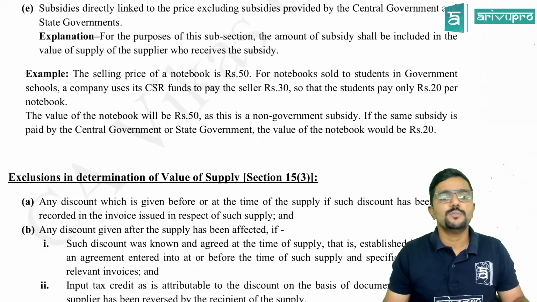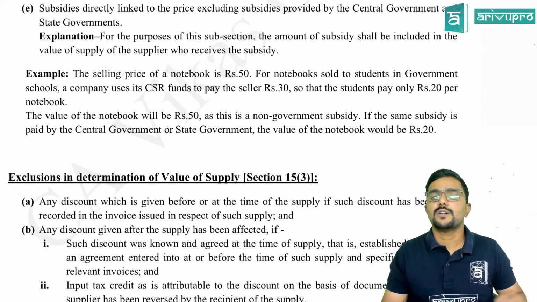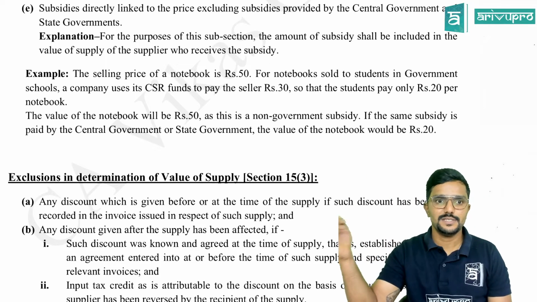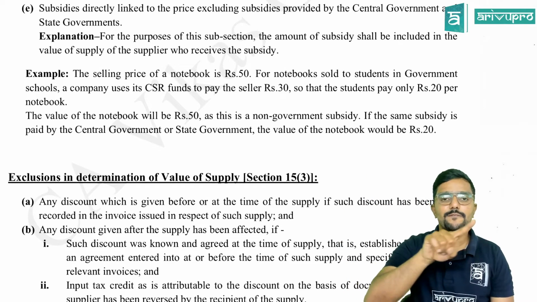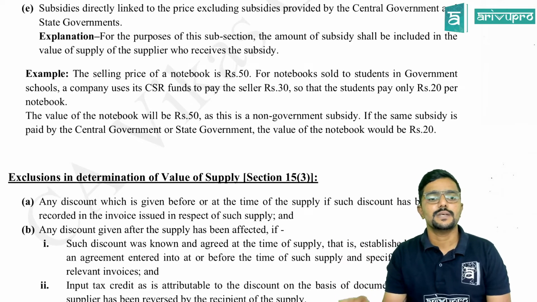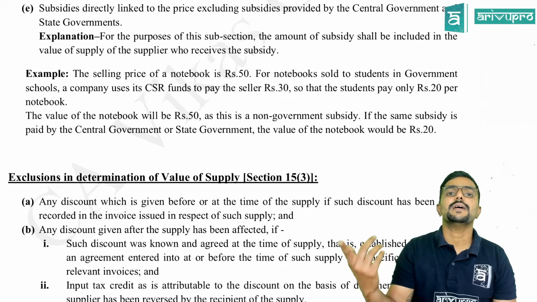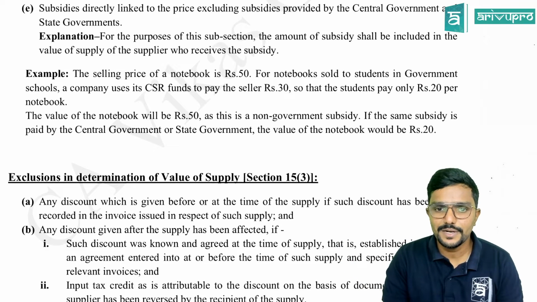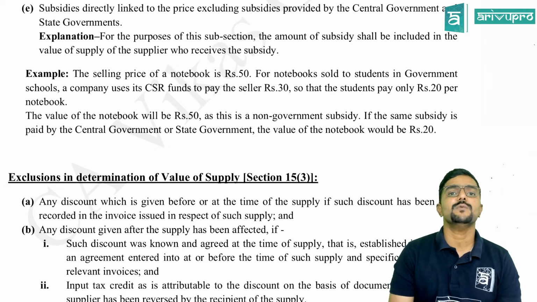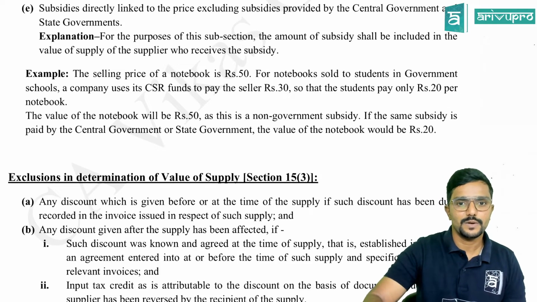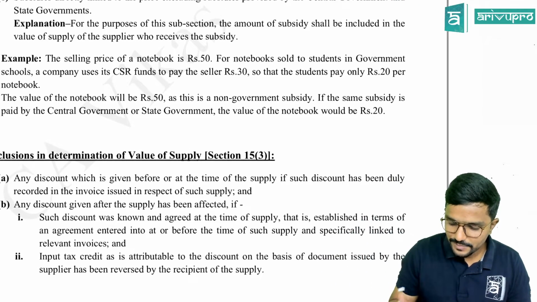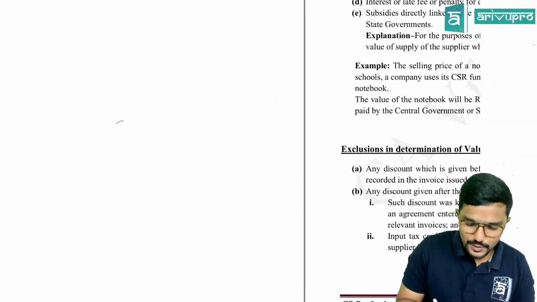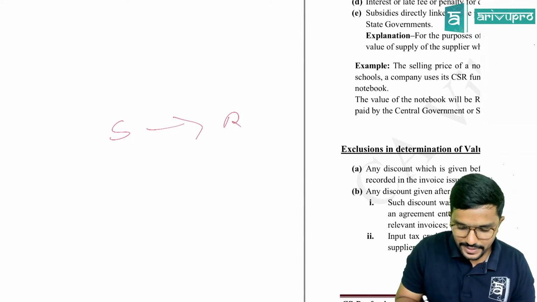The value of the notebook will be 50 as it is the non-government subsidy. If the same subsidy is paid by the central government, that is, in the case where instead of the company the government is giving that subsidy, then 20 rupees should not be added. So the value of the notebook would be 20 only. Here the price charged by the supplier to the recipient is 20.